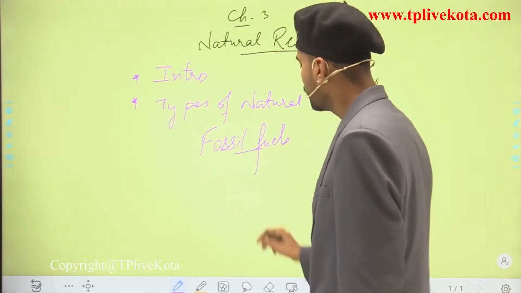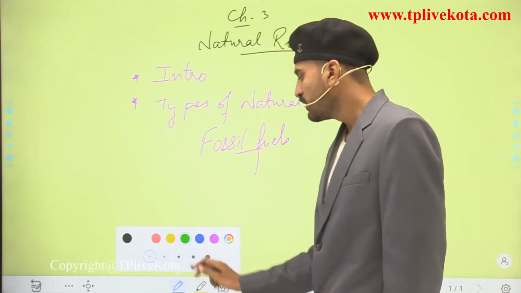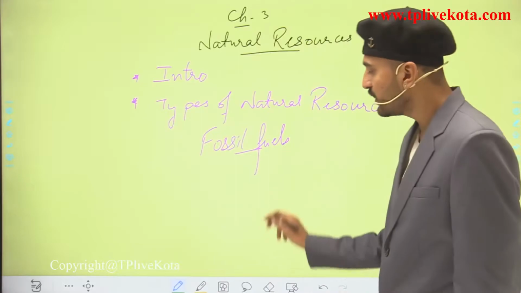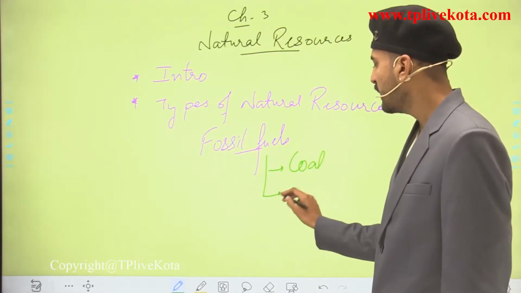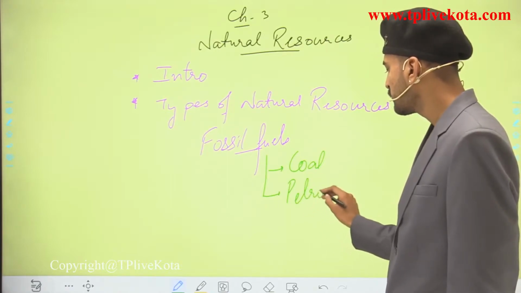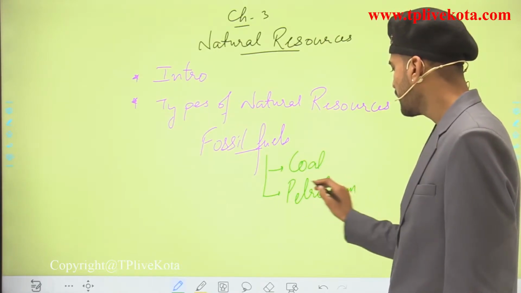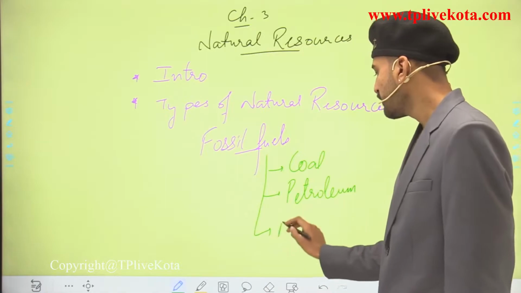In the fossil fuels, we are going to study three major categories: first coal, second petroleum, and third natural gas.